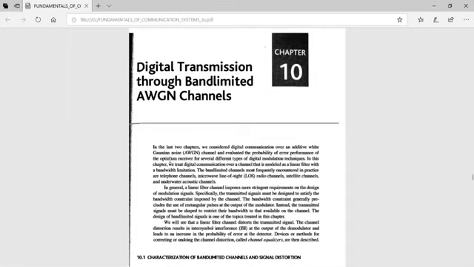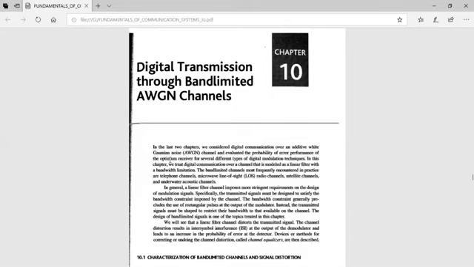To achieve this, we have to shape the transmitted signal to restrict its bandwidth, so that this restricted signal exactly fits into the band limited channel. Hence this chapter includes the design of band limited signals. In previous modules we have seen what a band limited channel is, and in this chapter we are going to see how to reshape the transmitted signal so that its bandwidth fits into the bandwidth of the band limited channel. That is the concept in this module.